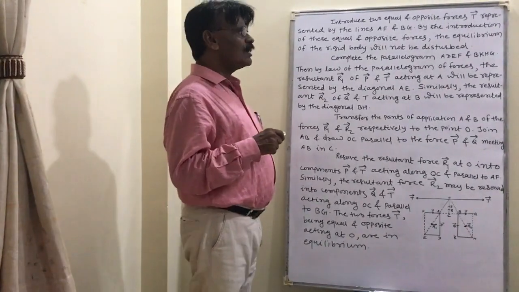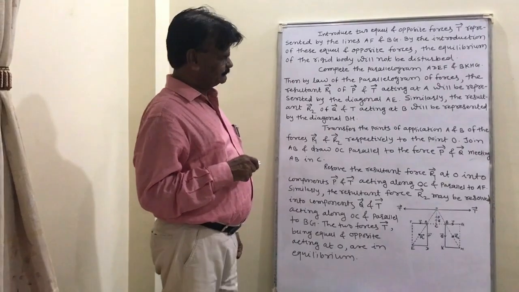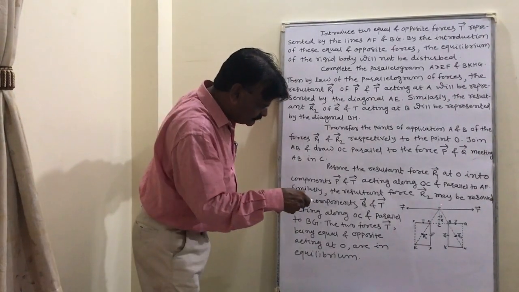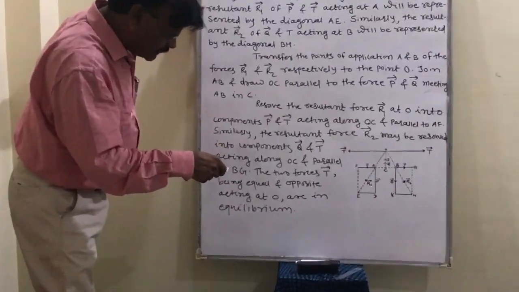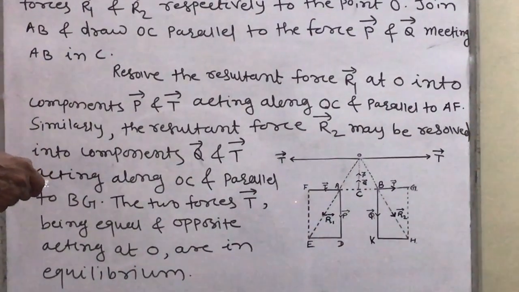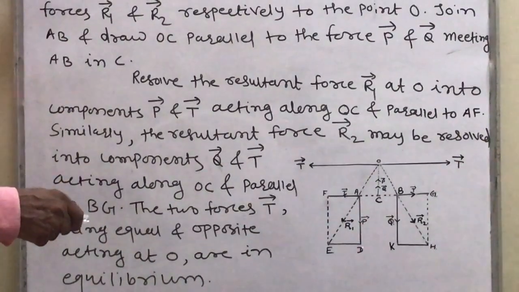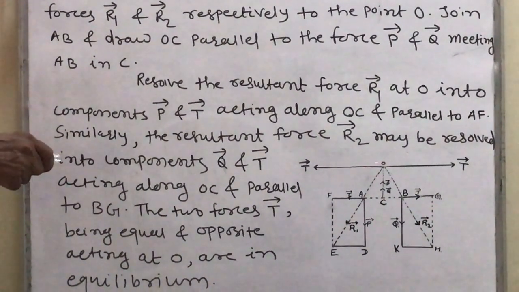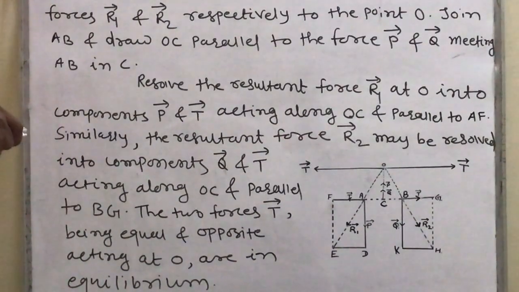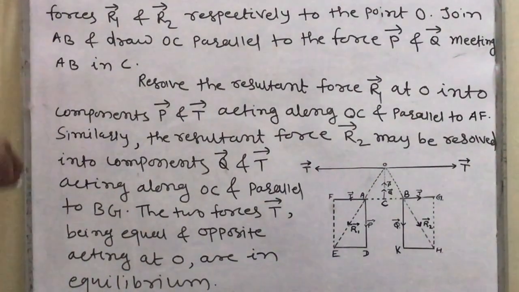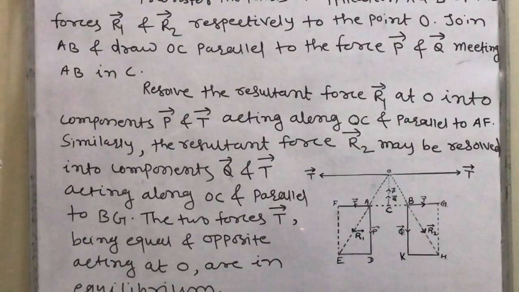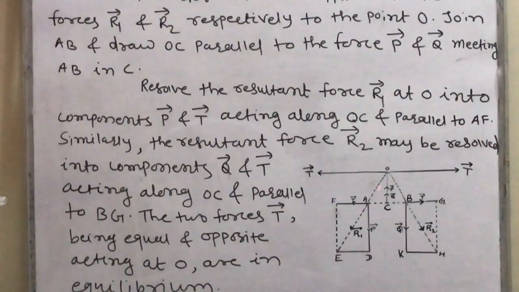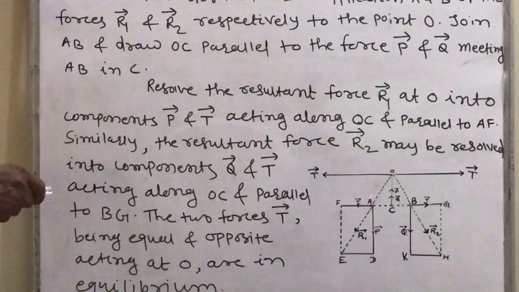Then, by the law of the parallelogram of forces, the resultant R1 of P and T acting at A will be represented by the diagonal AE.